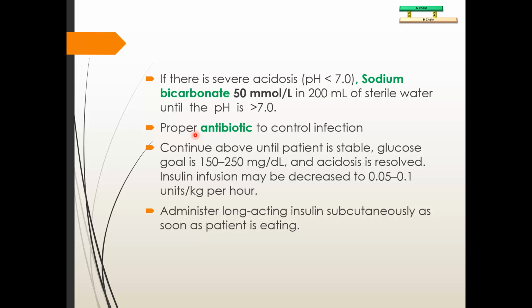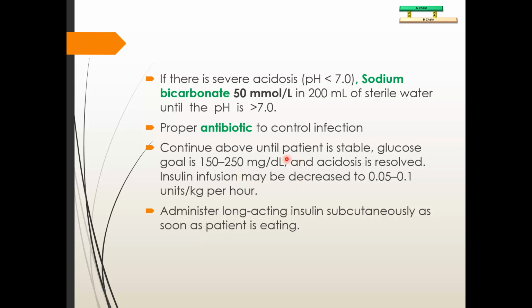You may also require phosphate or magnesium supplementation, that is not written here. So you may require phosphate or magnesium supplementation if the patient is having deficiency. So please keep that thing also in mind. Next, you have to continue the treatment until the patient is stable and the glucose goal is 150 to 250 milligram per dl. Again, you do not have to reach 110 or 120 milligram. Just keep it inside this margin 150 to 250 and wait for the patient to become symptomatically stable and hemodynamically stable.